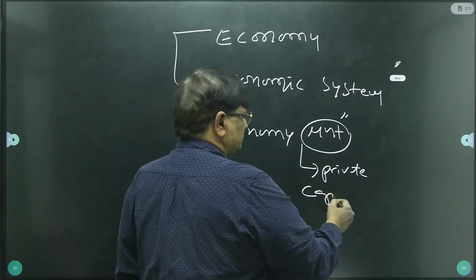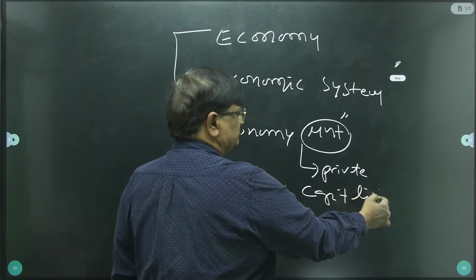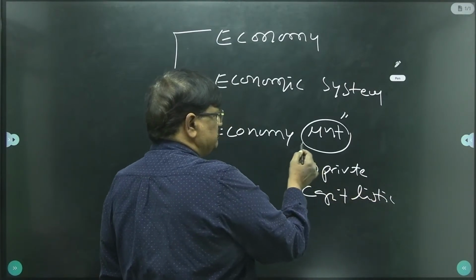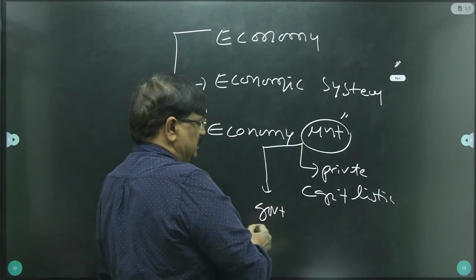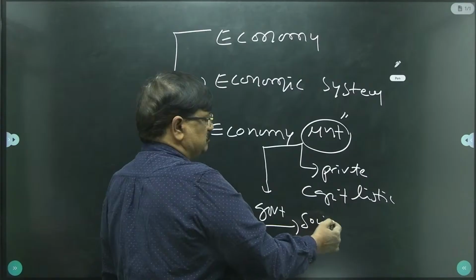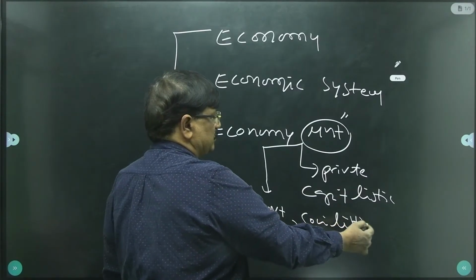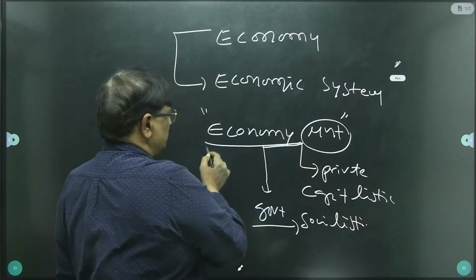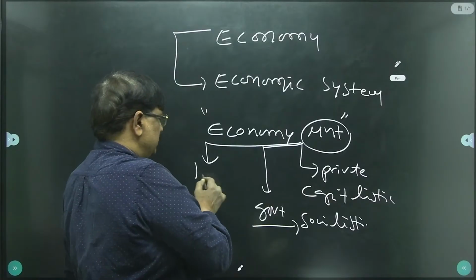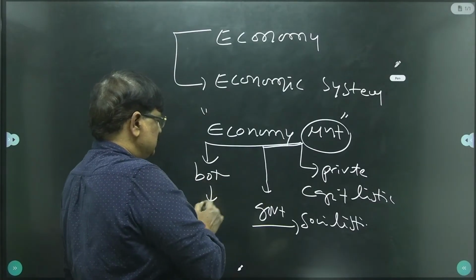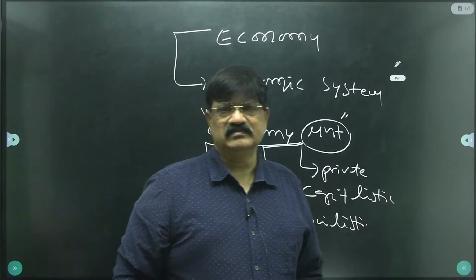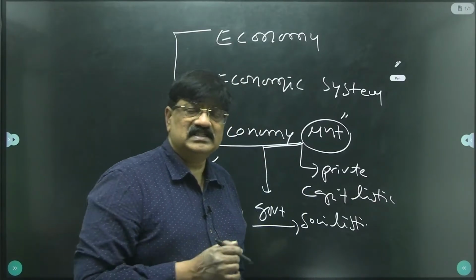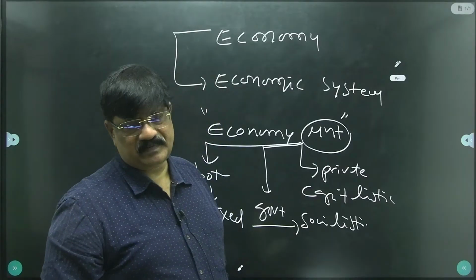If the management of economy is done by the government, it is a socialistic system. If the management is done by both private and government, it is the mixed economic system. So ours is the mixed economic system.